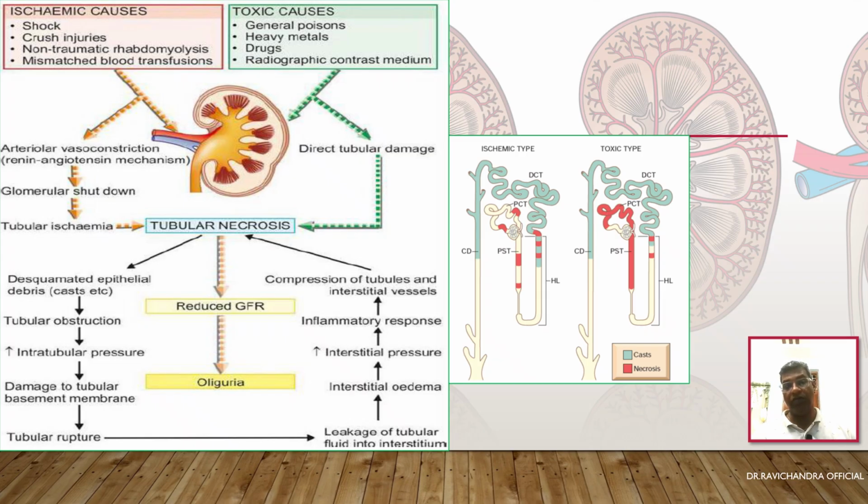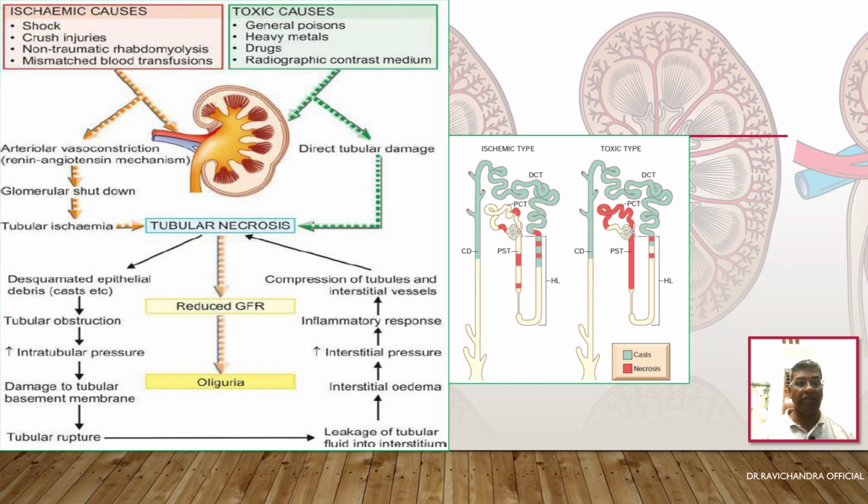Ischemic causes include shock, crush injuries, non-traumatic rhabdomyolysis, mismatched blood transfusions. And coming to the toxic causes, it may be because of poisons or heavy metals or drugs or radiographic contrast media. Whether it is ischemic cause or toxic cause, it will end up in tubular necrosis.